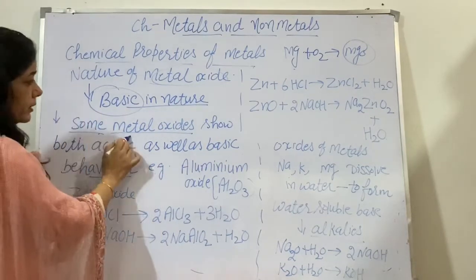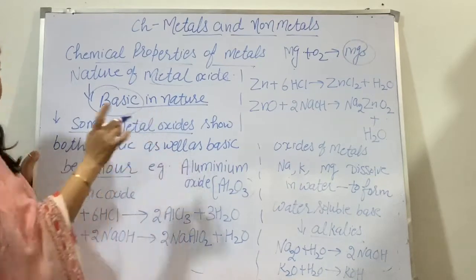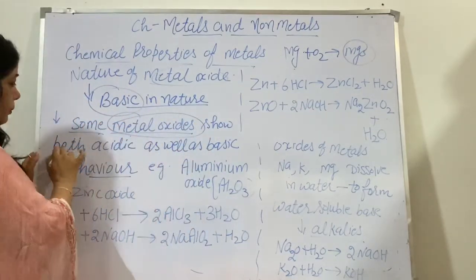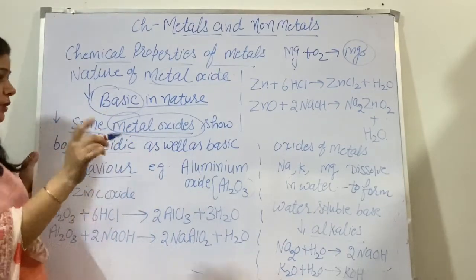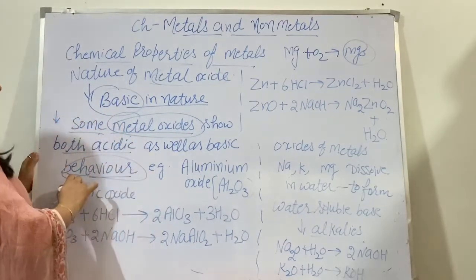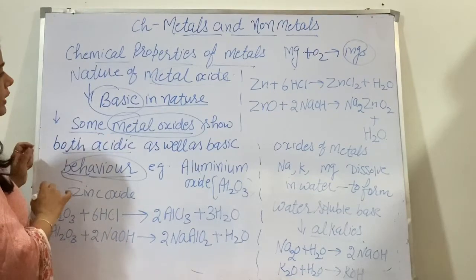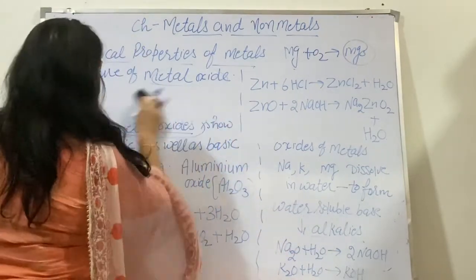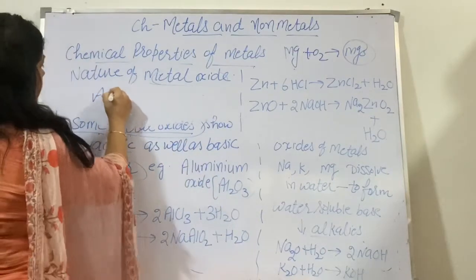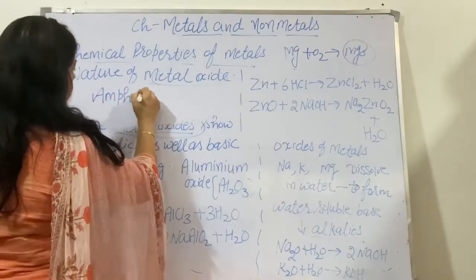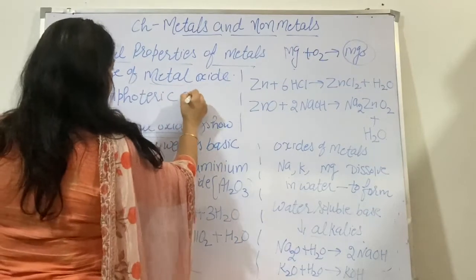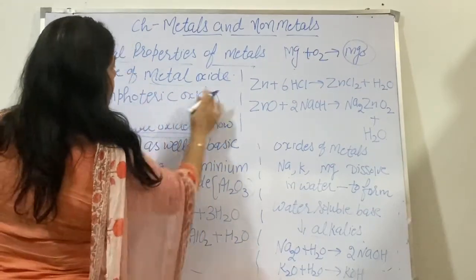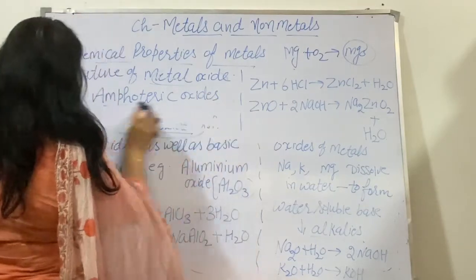Then the oxides of metals that show both acidic as well as basic behavior are called amphoteric oxides. This is again a question that is frequently asked from this chapter.